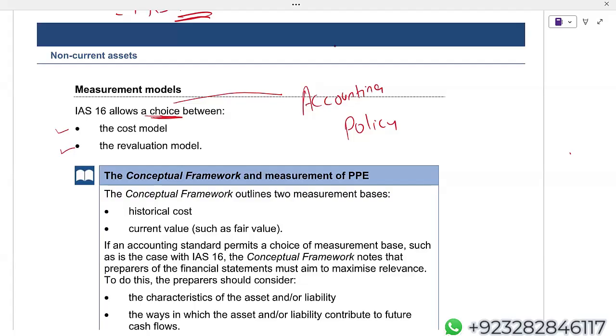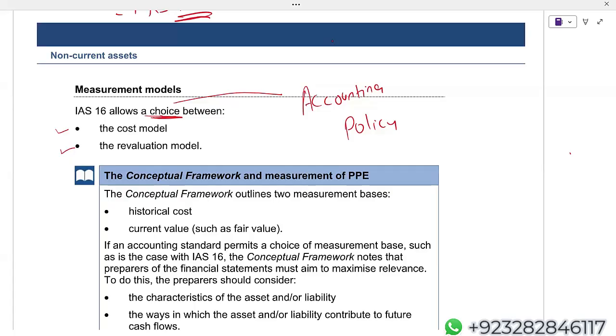But now listen, according to the conceptual framework, you should prepare financial statements in such a way as to provide relevant information, to show a faithful representation of the elements: assets, liabilities, income, expense, equity. Now listen carefully.